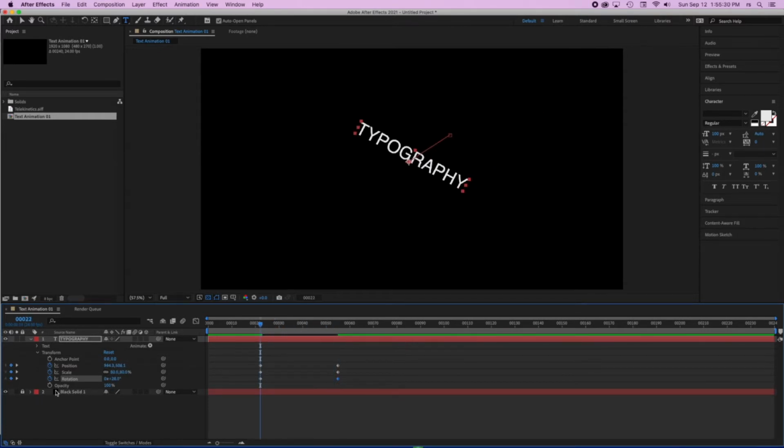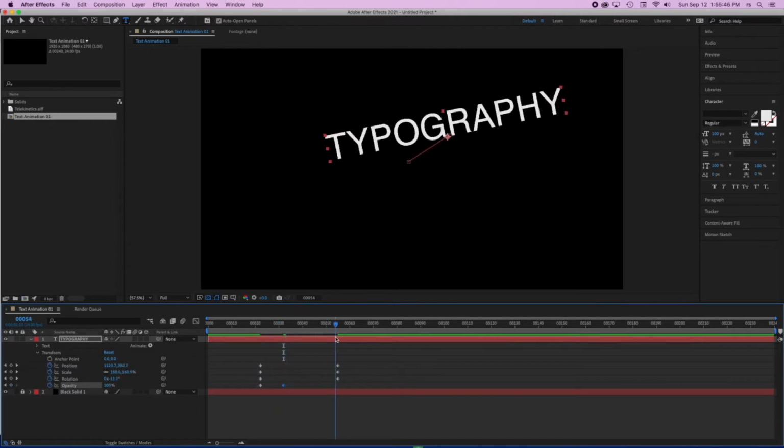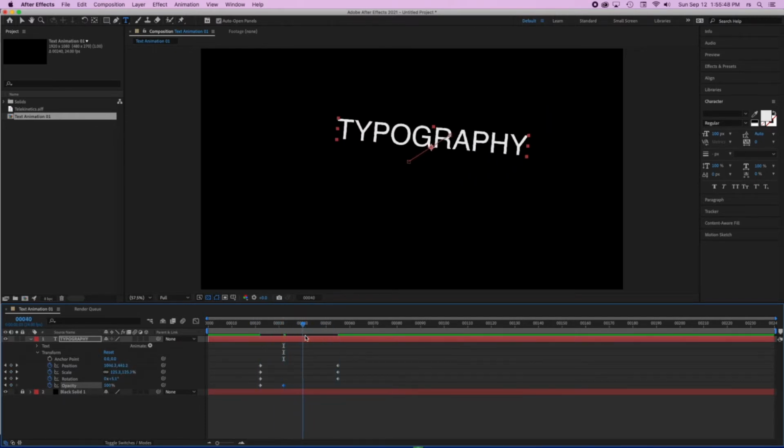If I add the opacity to this mix, I can start at 0, and the opacity should come up a little earlier than the other keyframes, so my opacity comes in and we see the effect of the rest of the transformation animation. That is the simplest way to animate text.